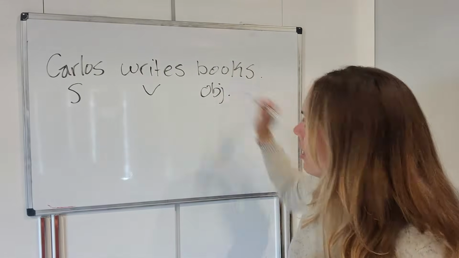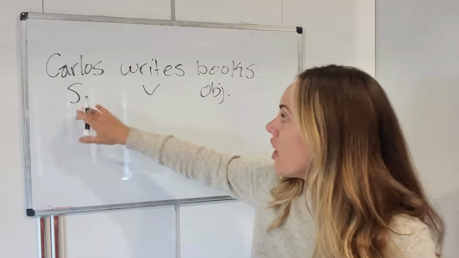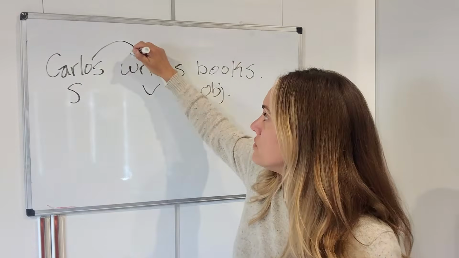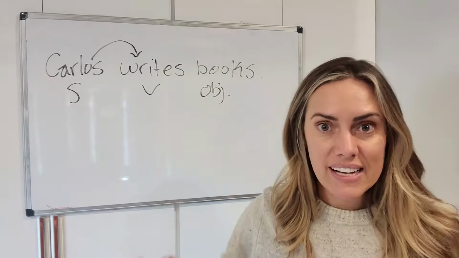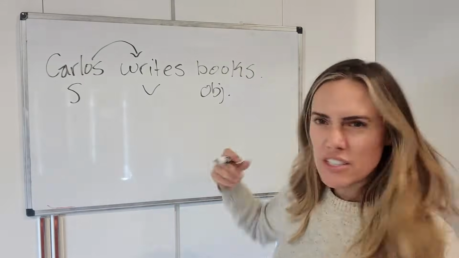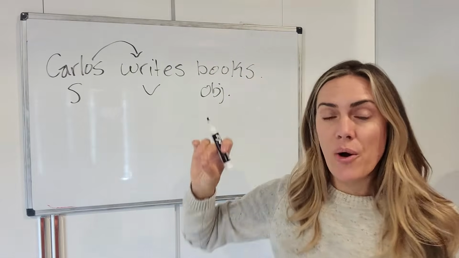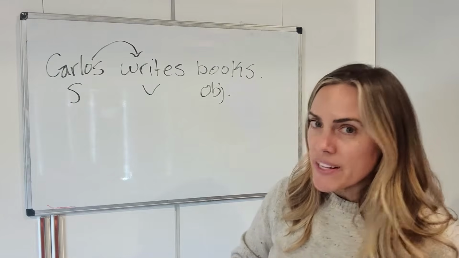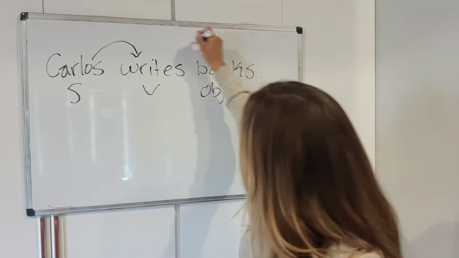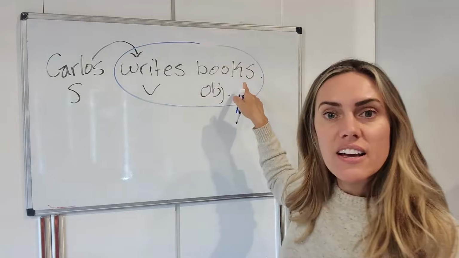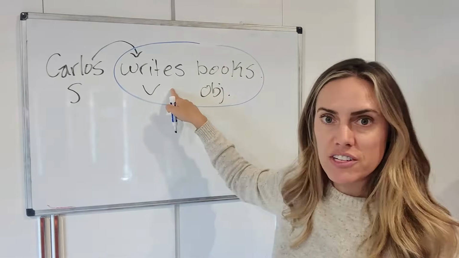So I'm just going to write object. Now, Carlos writes. So Carlos is doing the verb. That means this is an active sentence. What does Carlos write? He writes books. This is the object. Now, it's really, really, really important that there is an object after this verb.